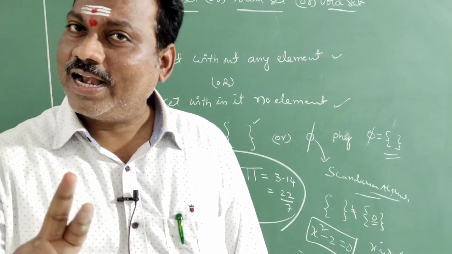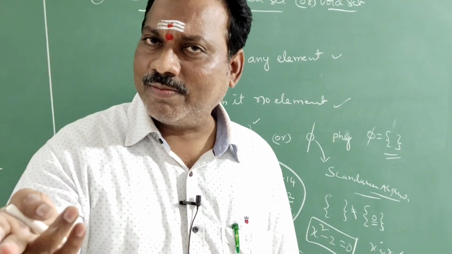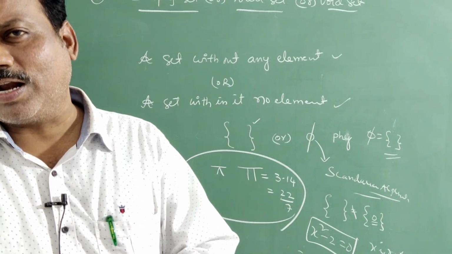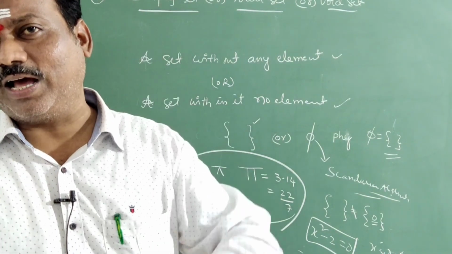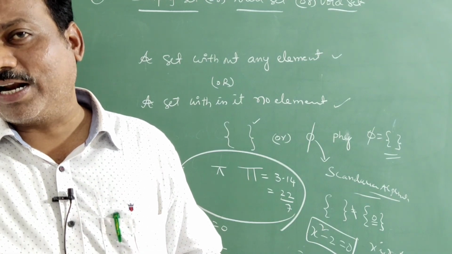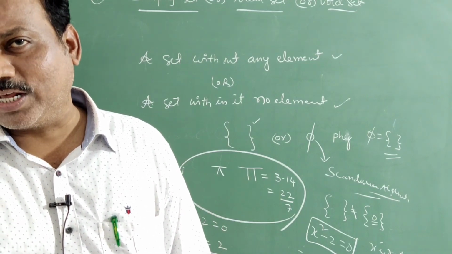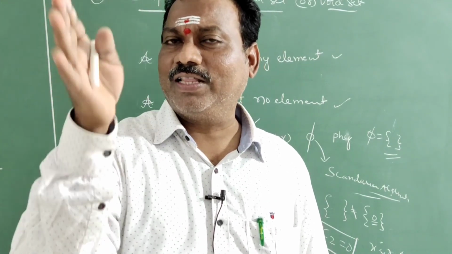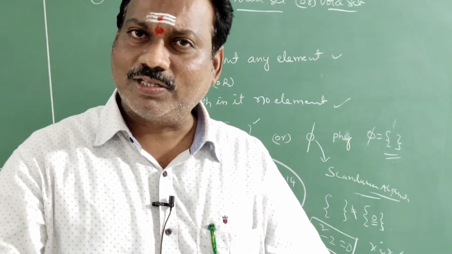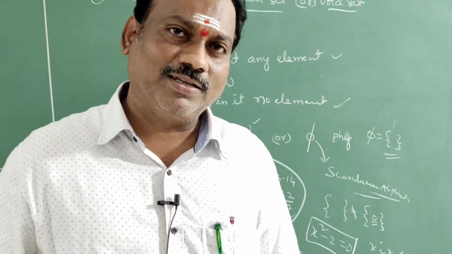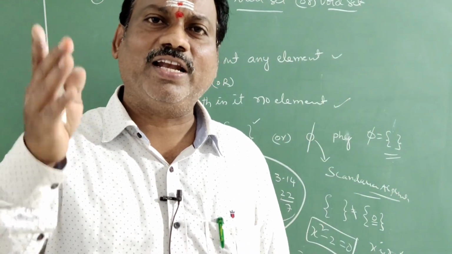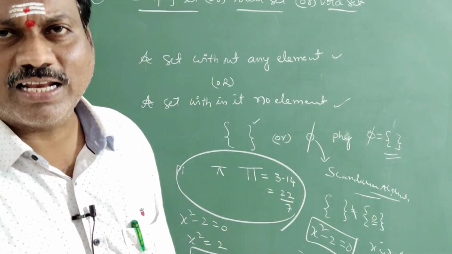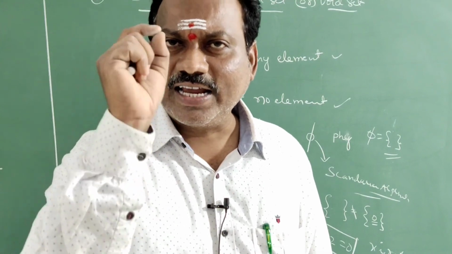Next, write all natural numbers in between 1 and 2. Between 1 and 2 there are numbers, but there are no natural numbers. We have real numbers, rational numbers, and irrational numbers, but there are no natural numbers. That's why that is also an empty set. So these are all examples of empty sets. Like that you have to analyze. What is an empty set? A set with no elements within it. A set that does not contain any elements is called a null set. Next one is a singleton set.